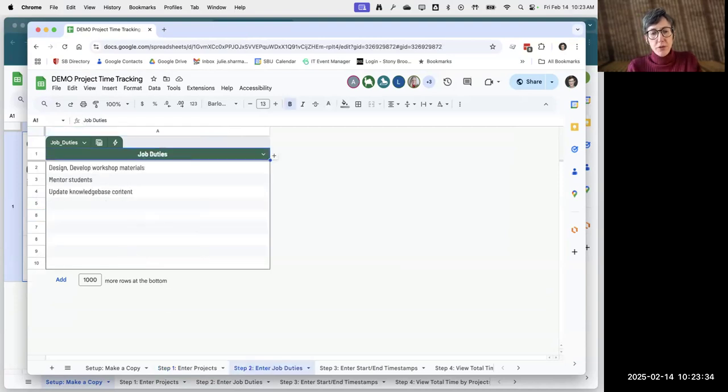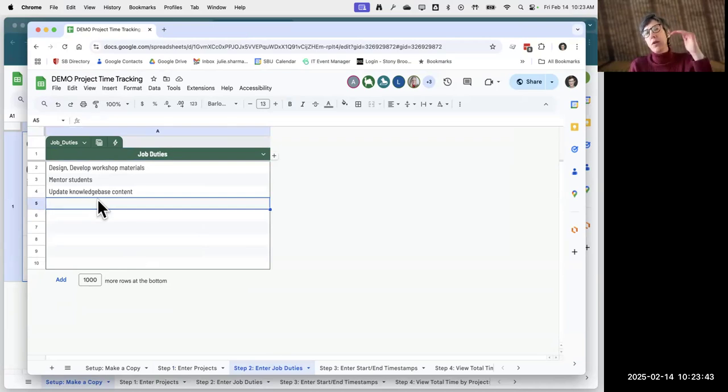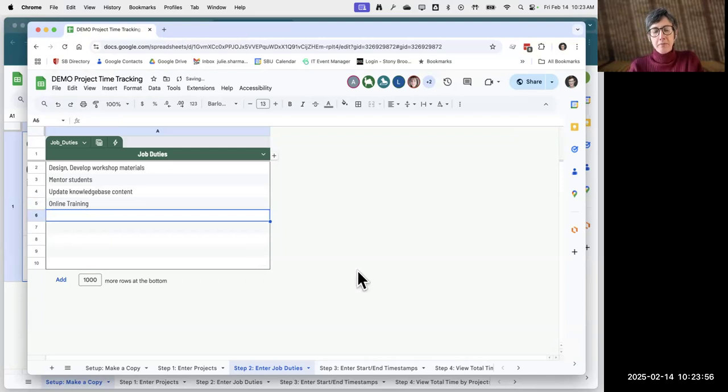And then in step 2, enter job duties, the idea here is that you might have one project that you do different duties on, if that makes sense. So you could put in different duties in here. So I'm going to say this one would be an online training, actually delivering the training.